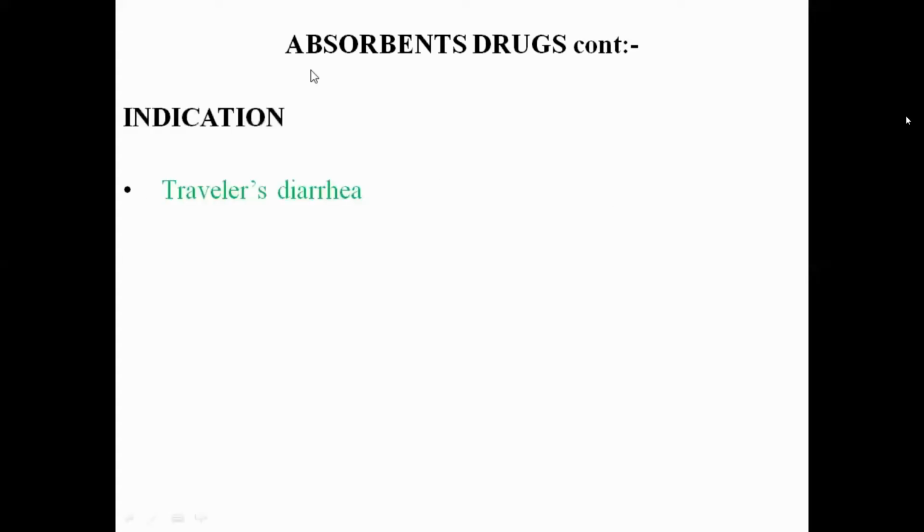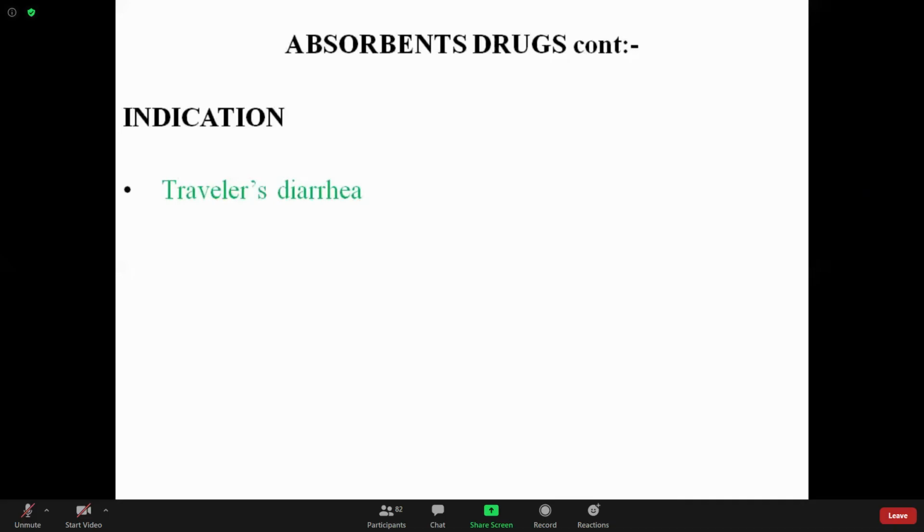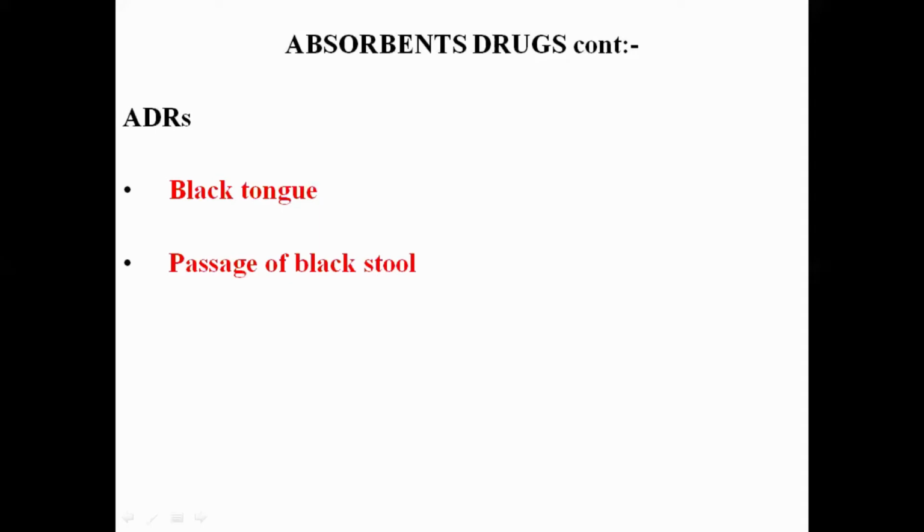Indication of the absorbent drug bismuth subsalicylate: traveler's diarrhea. I have already discussed earlier what traveler's diarrhea is. What are the adverse drug reactions?